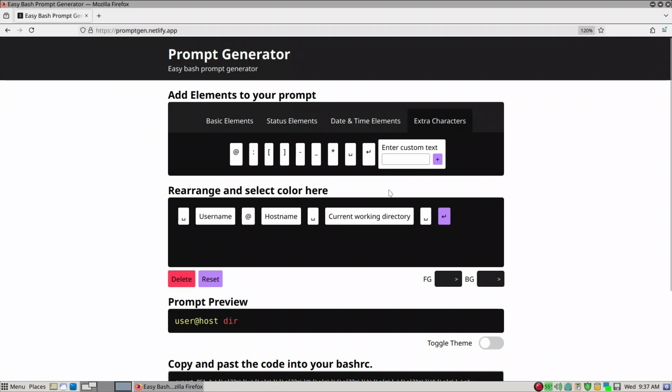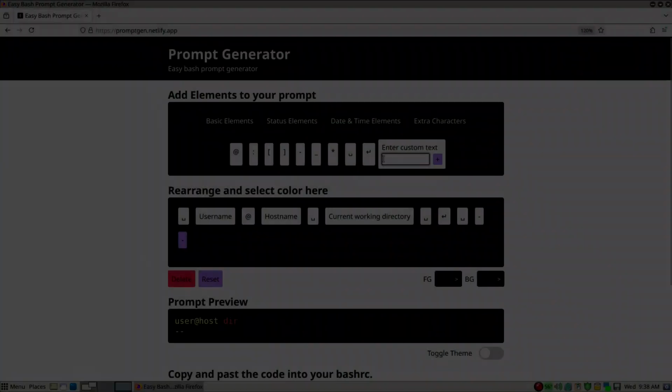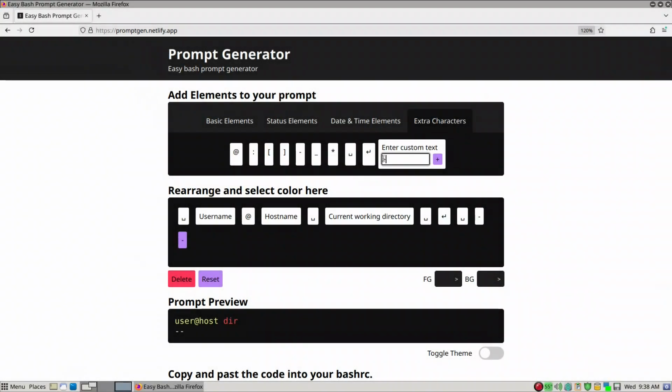Again, on the new line I also want a space to start with. So space, and then give it a symbol, this, a greater-than sign here. Enter custom text.